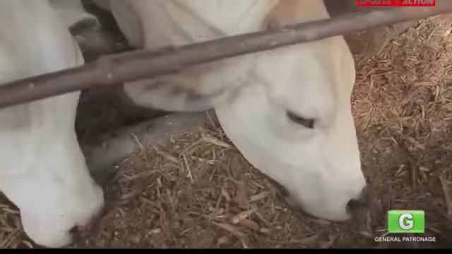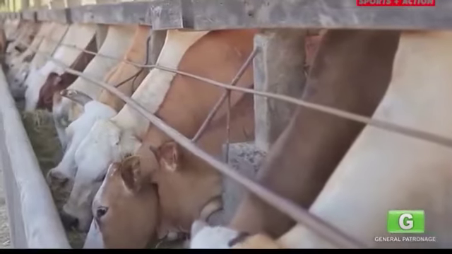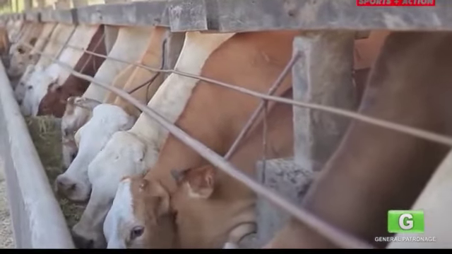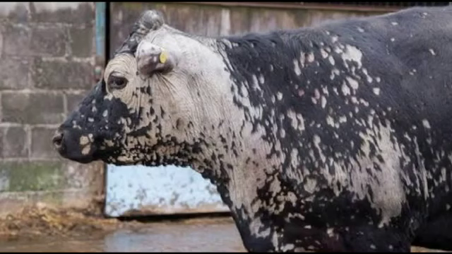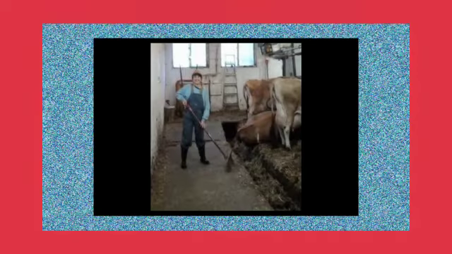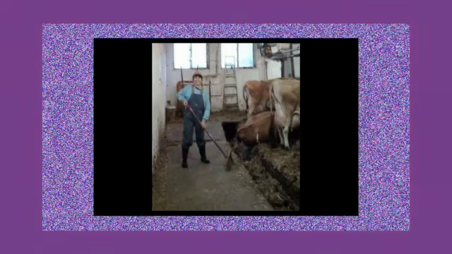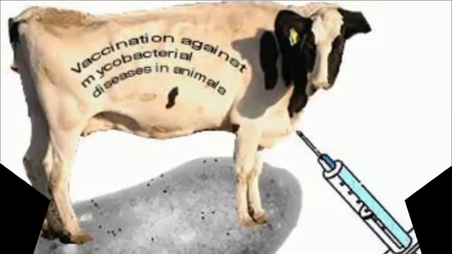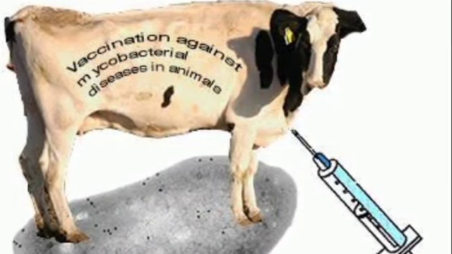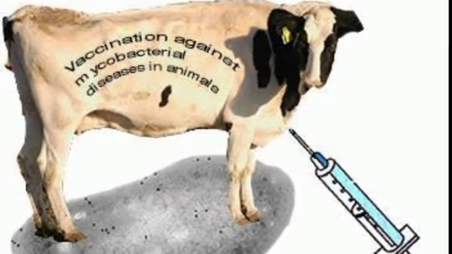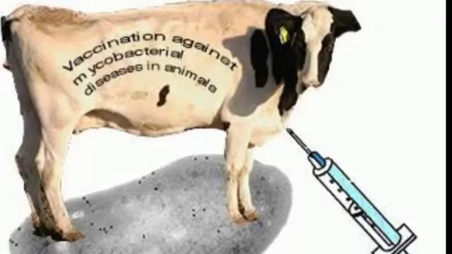Cattle rearing involves many activities. They need to be protected from harsh weather, diseases, and other threats. Their shelters have to be cleaned regularly. Vaccination against various diseases is also an important part of animal rearing.